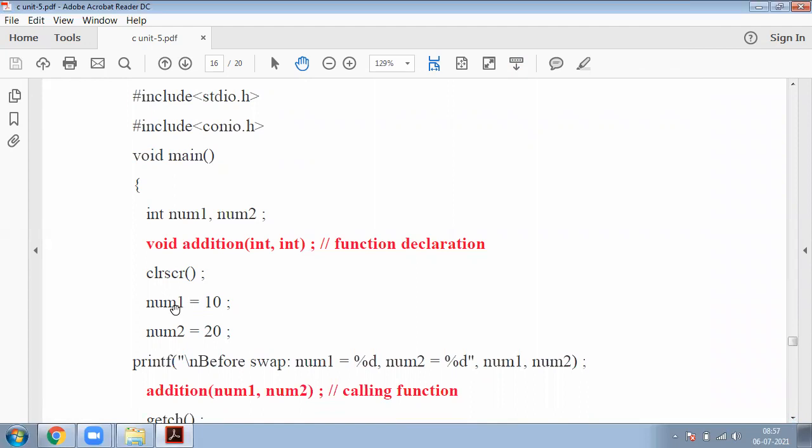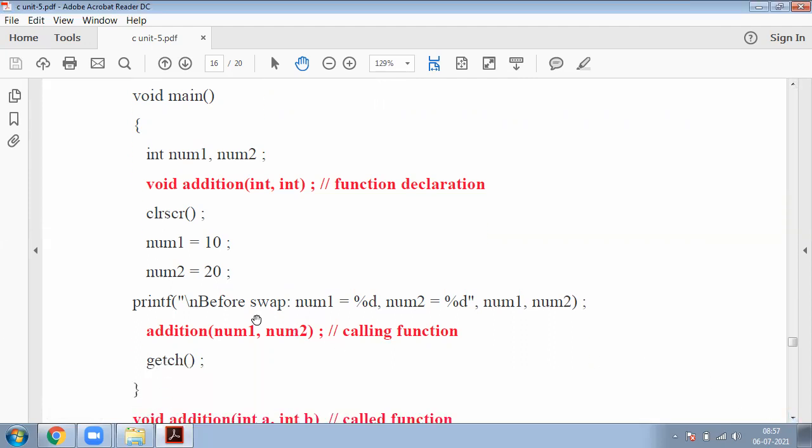Num1 equal to 10, so 10 is assigned to my num1 variable. 20 is assigned to num2 variable, and then printf. Before the function call, I want to print these two numbers' values. Okay? So this is the printf.